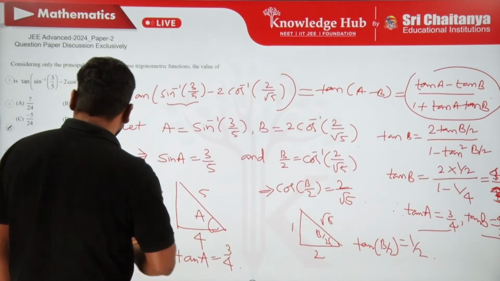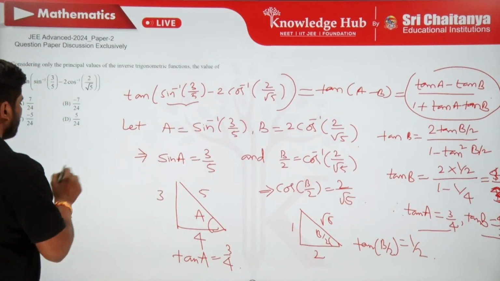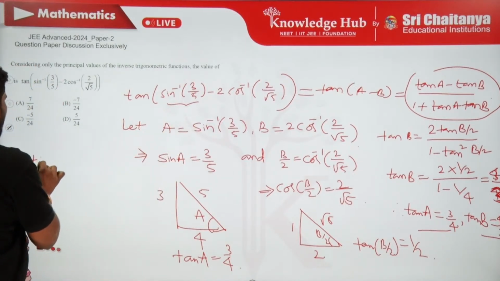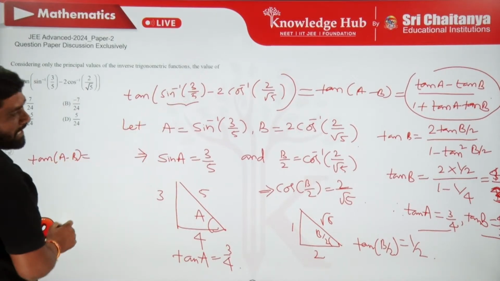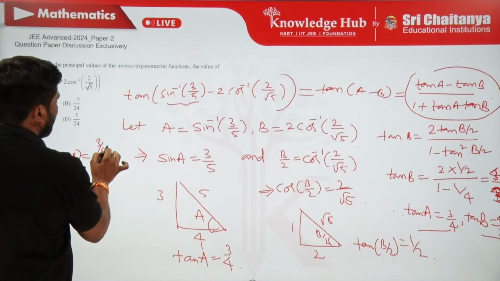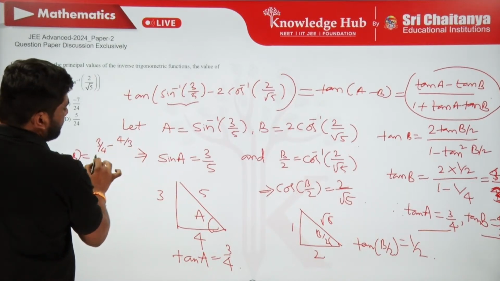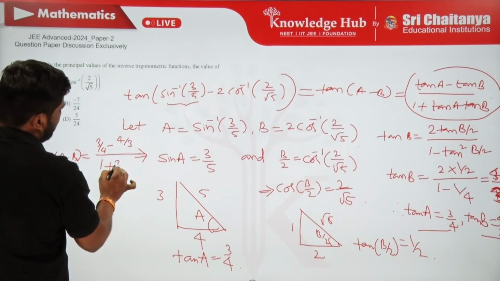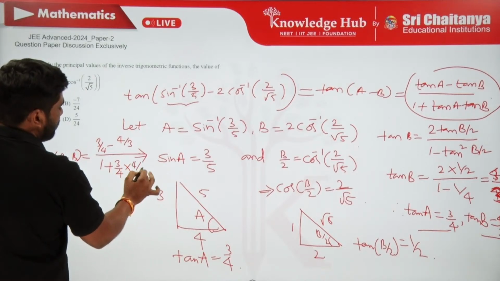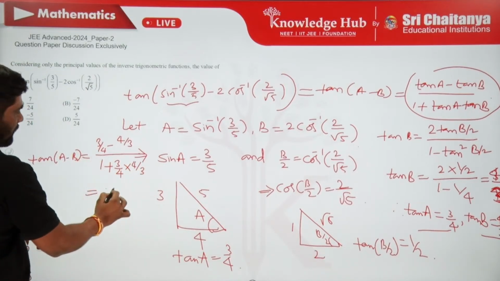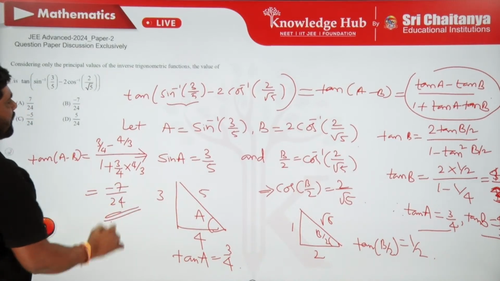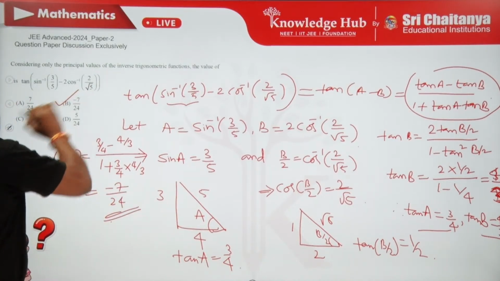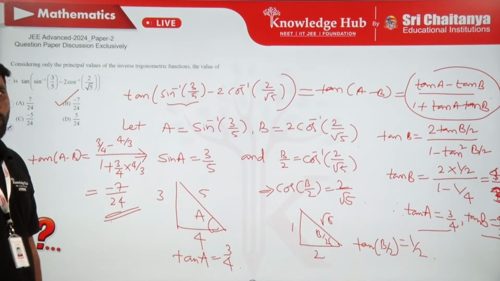Let me solve it here. Then tan of A minus B is equal to tan A, which is 3 by 4, minus 4 by 3, by 1 plus 3 by 4 into 4 by 3, which is going to be minus 7 by 12 by 2, which is going to be minus 7 by 24. Therefore, which option is correct, Andy? Option B is correct. Is it okay?